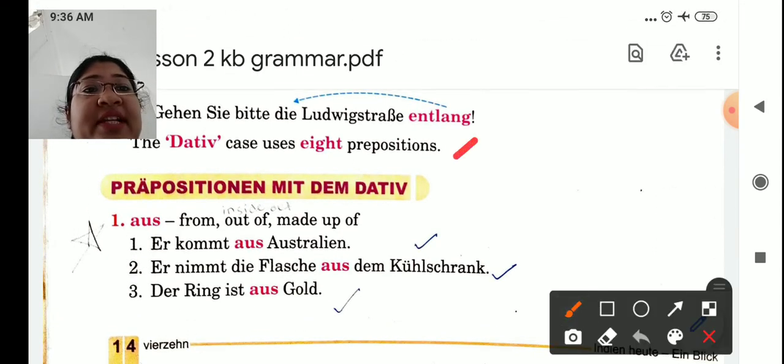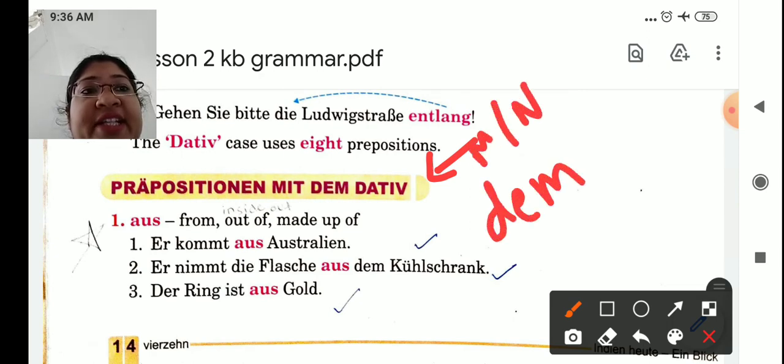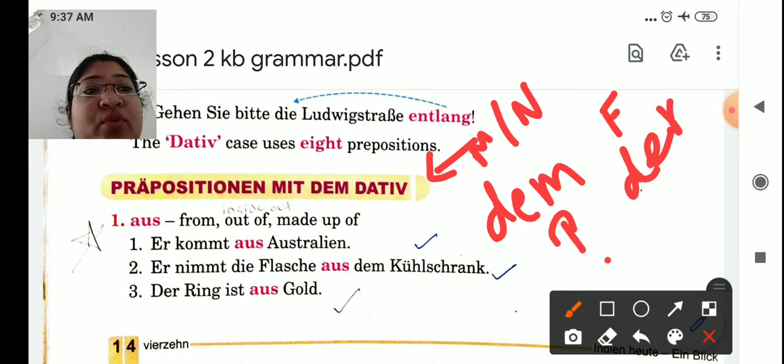Now let's learn the dative prepositions. Dative articles we have learned. For masculine, neuter, it is dem. For feminine, it is der. And for plural, it is den, and noun plus n. Okay.